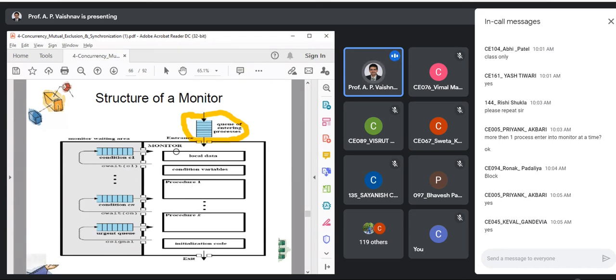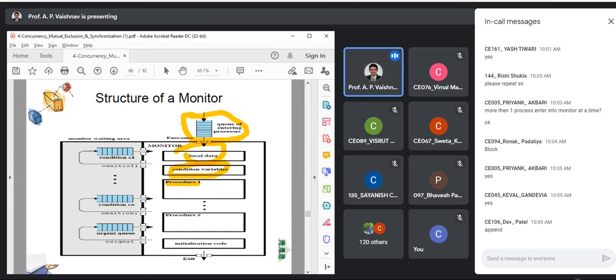Next, what is there inside the monitor? Let us look at that. You have local data, local variables, as I said. Condition variables: this is a separate concept, I'll explain that later, so I'm skipping this portion for now. Next is procedure. What is the example of a procedure in this situation? If you are having a producer-consumer problem, if you remember, I gave you an example.